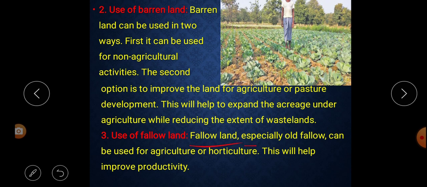Next, use of fallow land. Fallow land, especially old fallow, can be used for agriculture or horticulture. That means this fallow land can be used for agriculture or horticulture. This will help improve productivity. That means if you do this, it can help to improve the productivity.